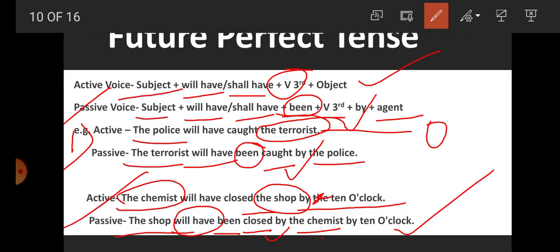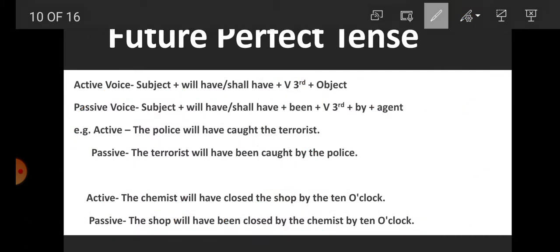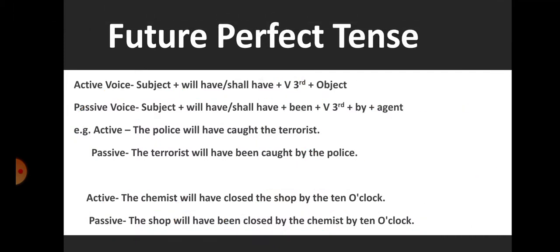So we have read here, student, future perfect tense. Now there is no rule for future perfect continuous tense. So here tense is clear. Now in the next video we will read some special rules of active to passive in some other structures of the sentences.